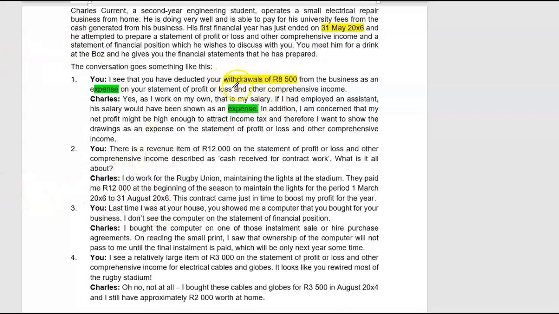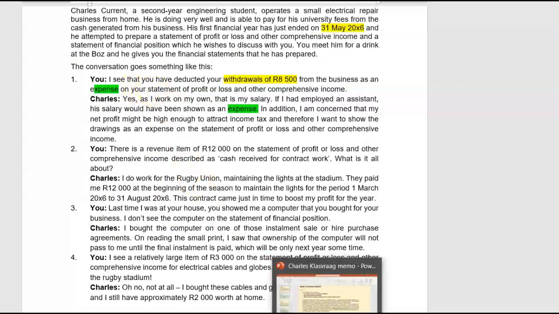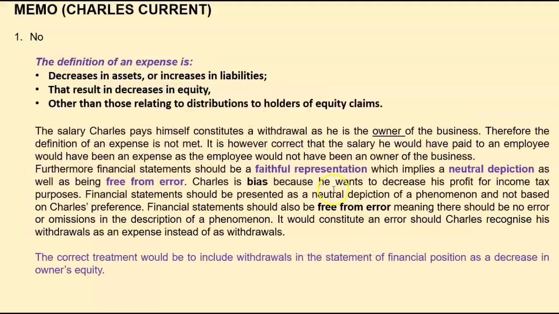Now, clearly it is here about expenses, so we have to see what the definition of an expense is in order to answer him. The answer is no, he didn't treat it correctly. But why? The definition of an expense is a decrease in assets or increase in liabilities that results in a decrease in equity other than those relating to distributions to holders of equity claims.